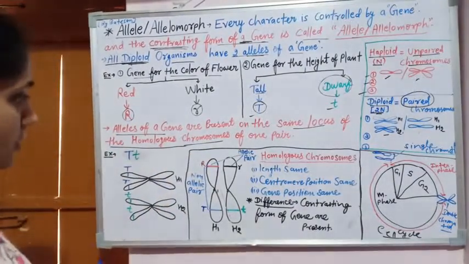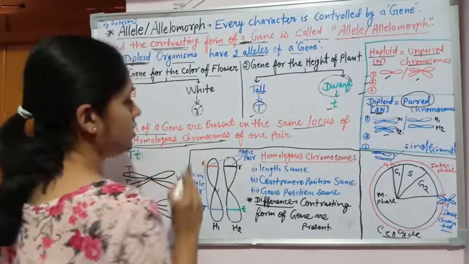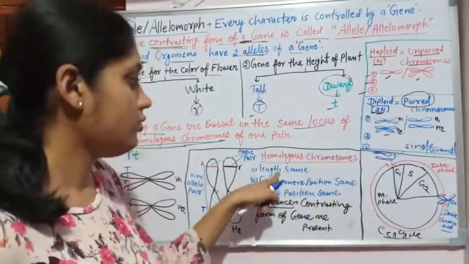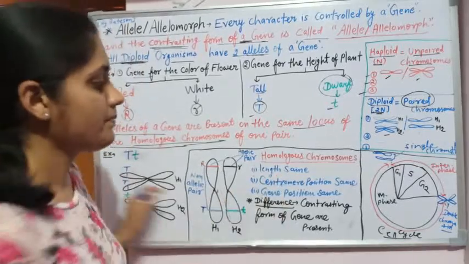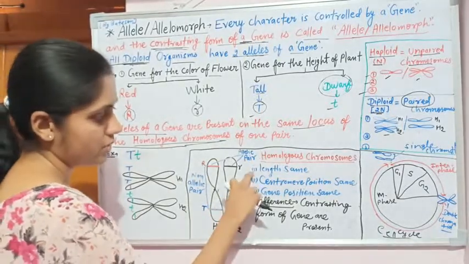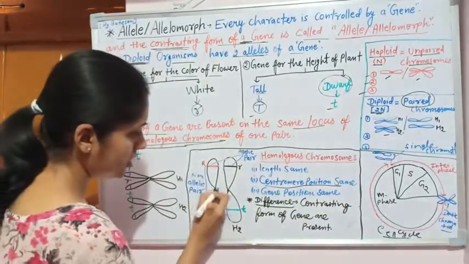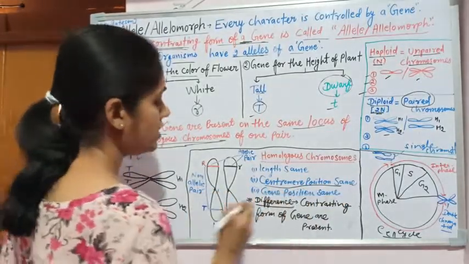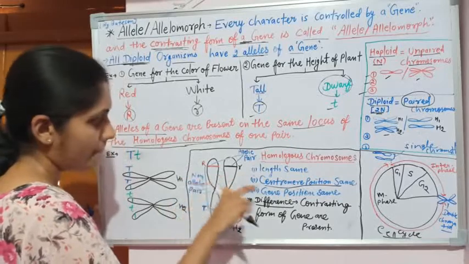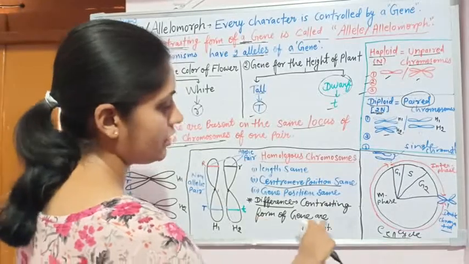Same locus means what? First of all, you must understand the term homologous chromosomes. Homologous chromosomes are the chromosomes which are the same. First, their length is the same. This one is homolog 1 and the second is homolog 2. Second, their centromere position is the same, and gene position is the same, meaning the alleles are present on the same locus.